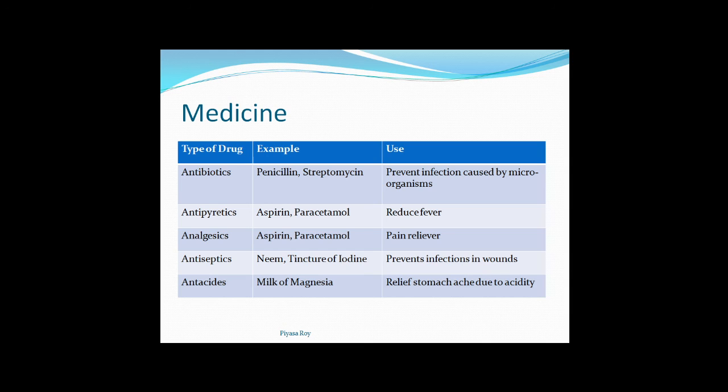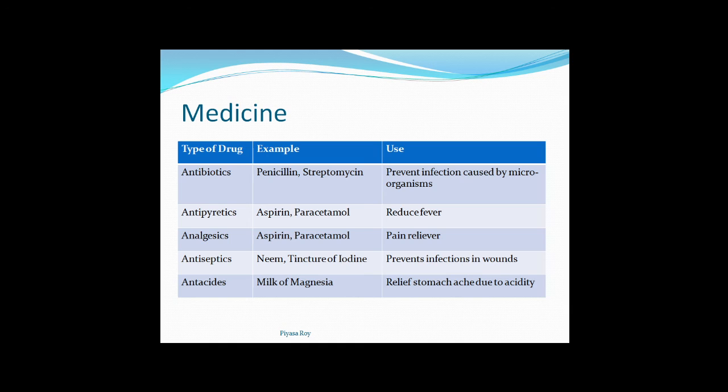Next, analgesic means pain reliever. The examples are the same as for antipyretics: aspirin and paracetamol can be used as antipyretics as well as analgesics.